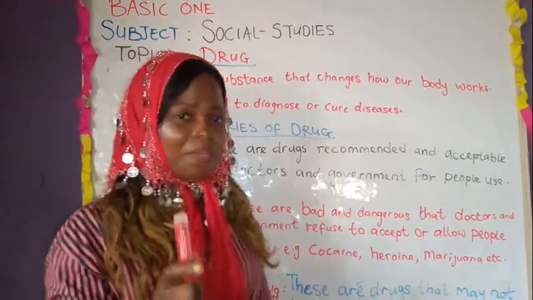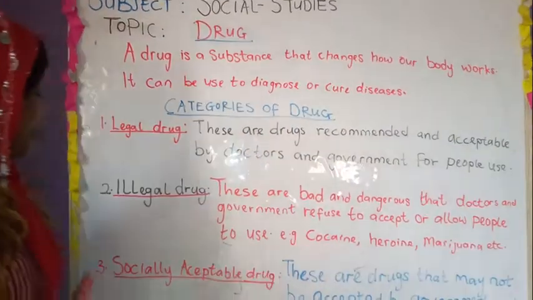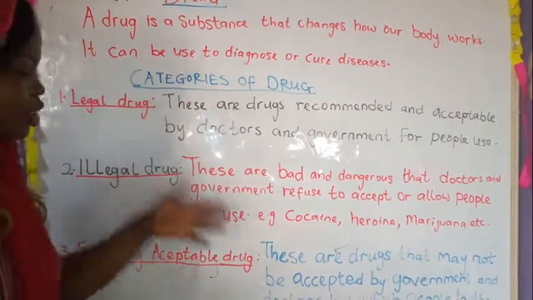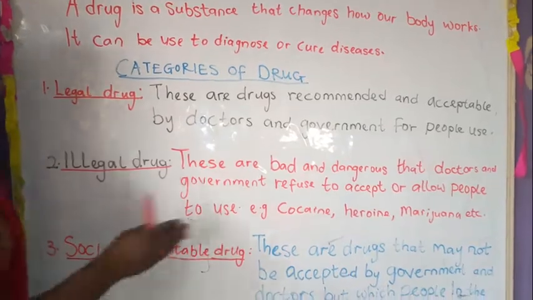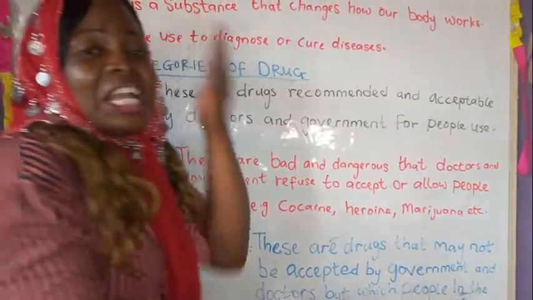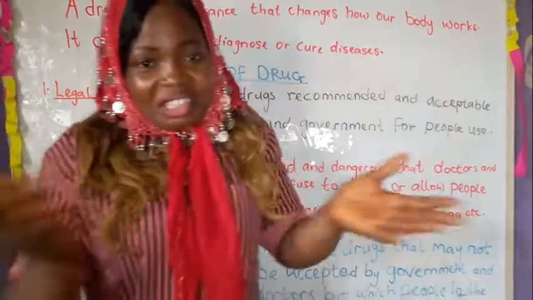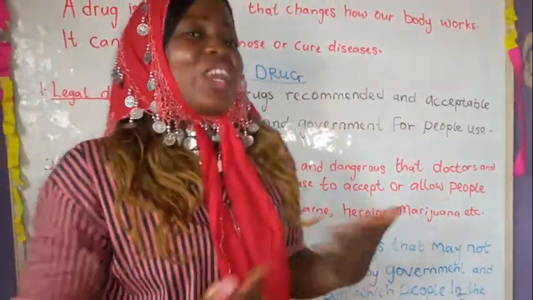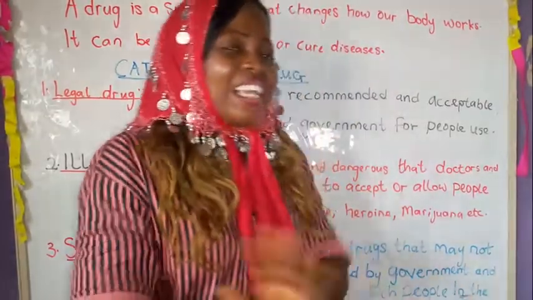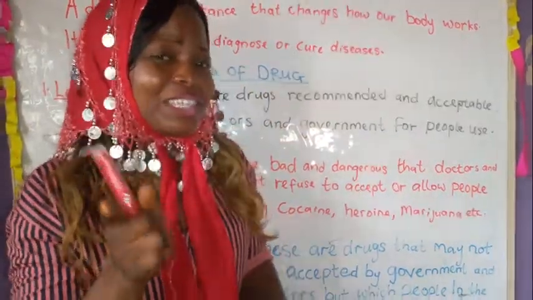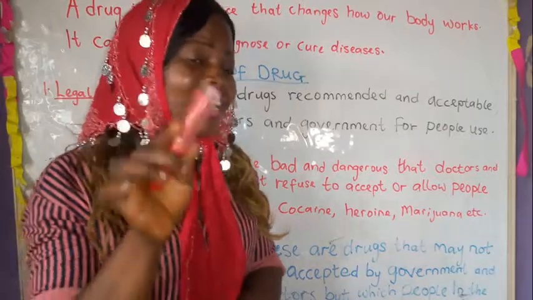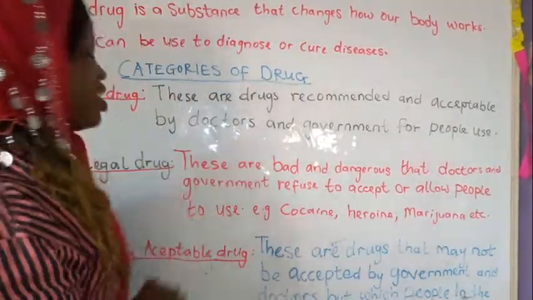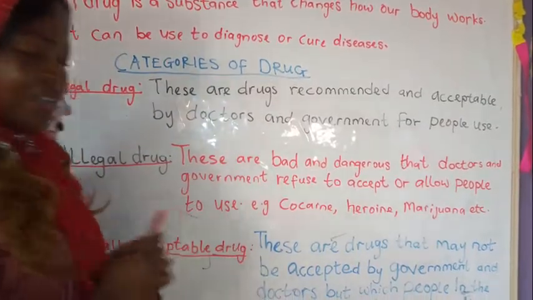Are you with me? Okay, let's continue. The third one is socially acceptable drugs. These are drugs that, whether the doctor likes it or the government likes it or not, people are still taking because of the love they find in it, because they like using it. It may not be acceptable by doctors and government, but people in the society still use it. That's why I call it socially acceptable drugs.